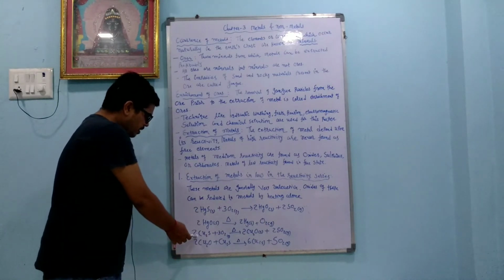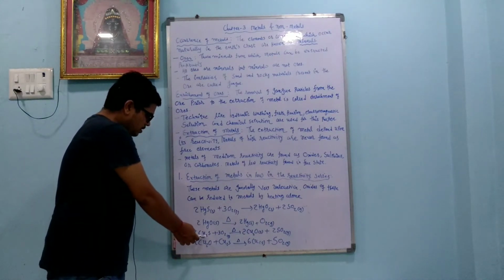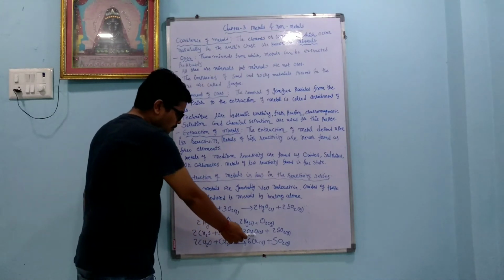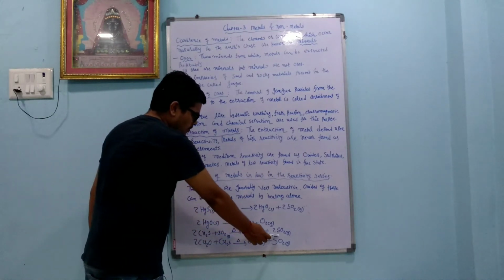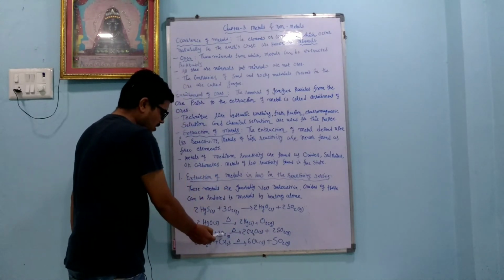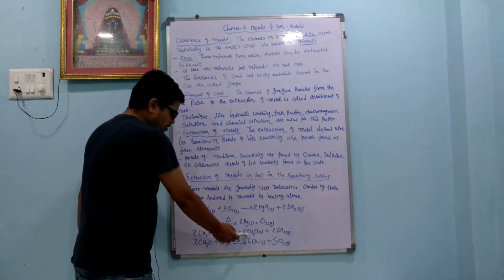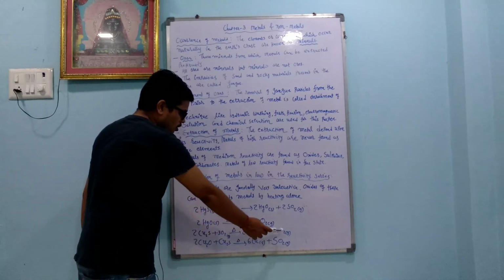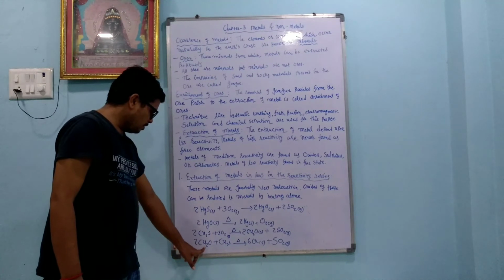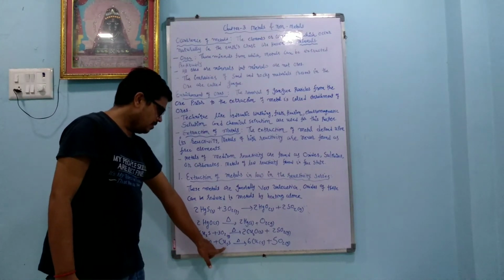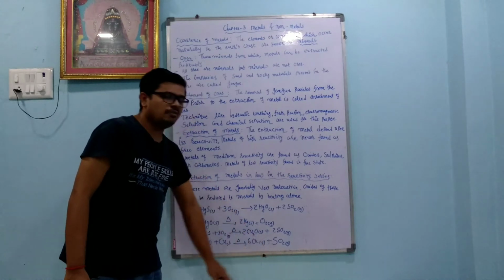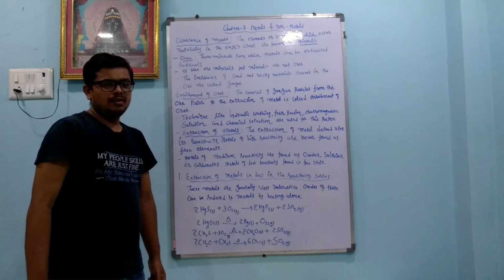Another reaction: we take 2 mole of cuprous sulfide plus 3 mole of oxygen and it is heated. We get 2 mole of cuprous oxide plus 2 mole of sulfur dioxide. Dear student, take care that we want to remove sulfur, so we heat in the air, and because of that 2 mole of cuprous oxide plus 2 mole of sulfur dioxide gas is obtained. Again we heat 2 mole of cuprous oxide plus Cu2S, we get 6 mole of copper in the pure form plus sulfur dioxide gas.